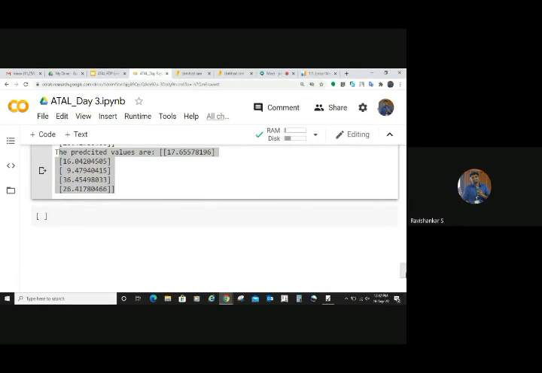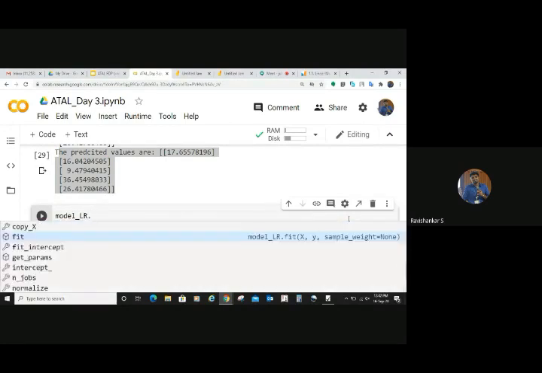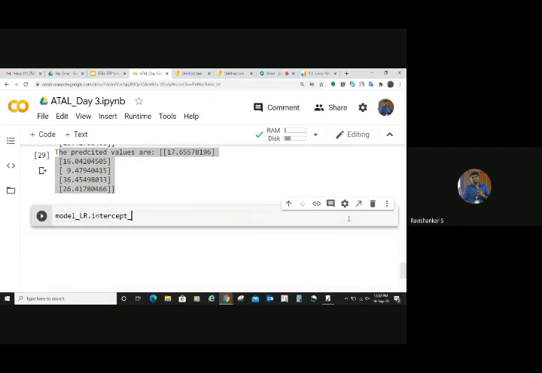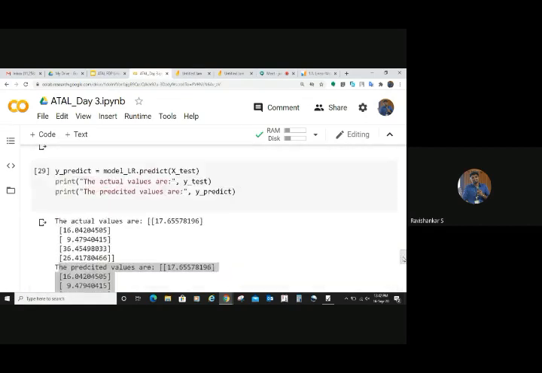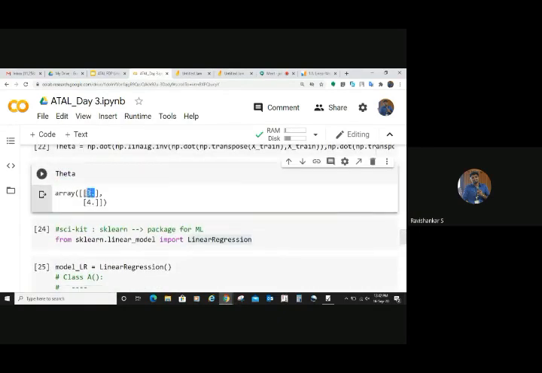Now we are going quickly to some problems using some data sets. And you can verify the theta 0 and theta 1 value. That also you can do. Yeah, that is available. See, the model object, model_LR dot. How will you verify that? There is a thing called intercept_. This will give you the theta 0. See the theta 0 you got, right? It is going to be 3. And the theta 0 which you found out using that normal equation method is also 3. Have you understood it?